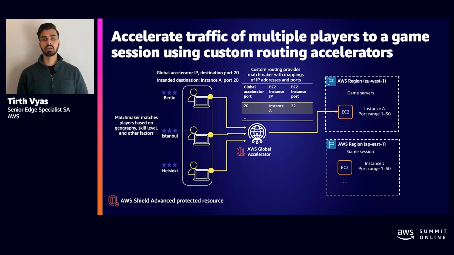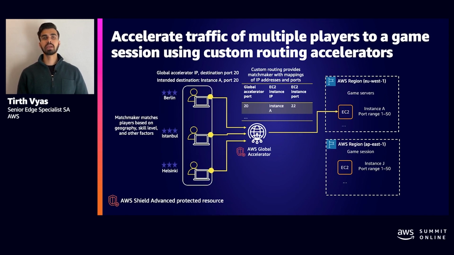But with custom routing, you can map traffic coming to a specific port from a similar set of players on Global Accelerator to a single backend instance running behind your Global Accelerator. That improves stickiness and user experience.